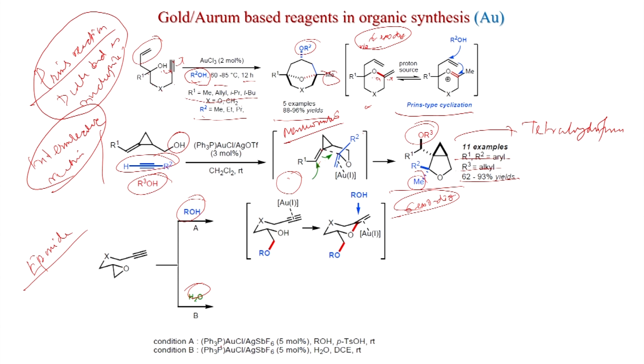And for condition A, you have to use PPh3 gold chloride, AgSbF6 5 mole percent, ROH, paratoluene sulfonic acid, room temperature. So, acid is there, and with acid condition you can get this. So, oxonium ion will form here. After gold eliminates, you get similarly this.